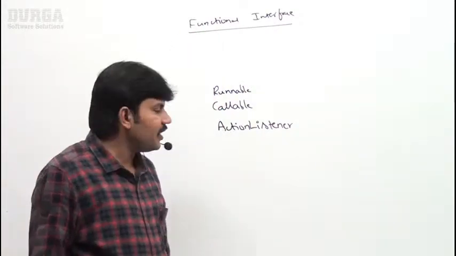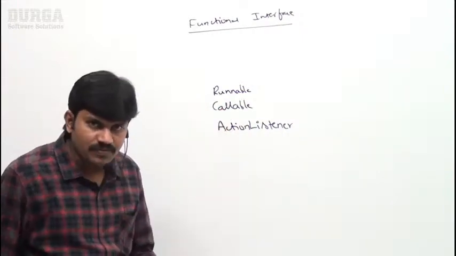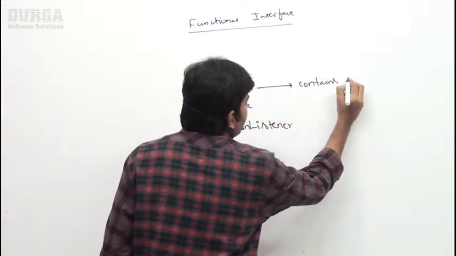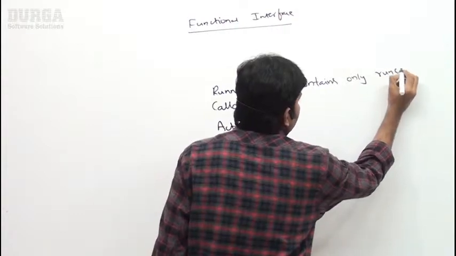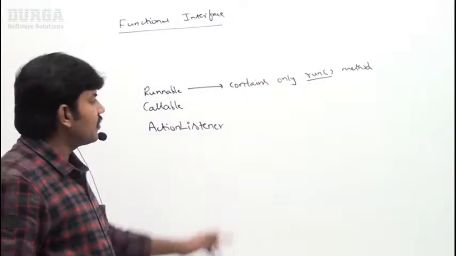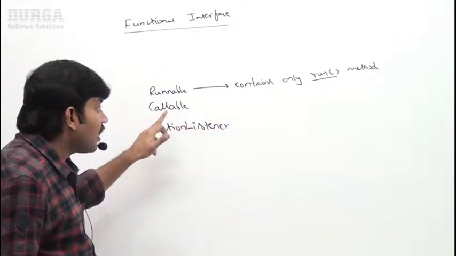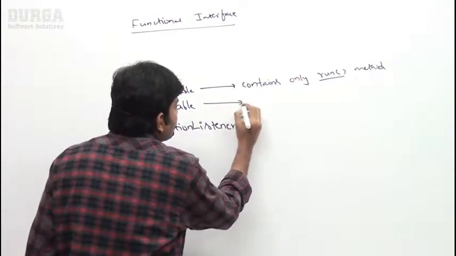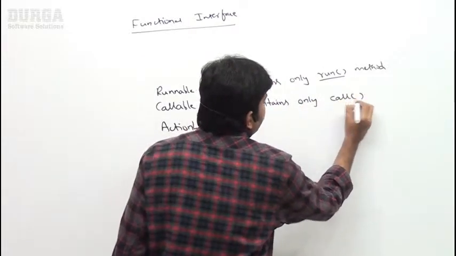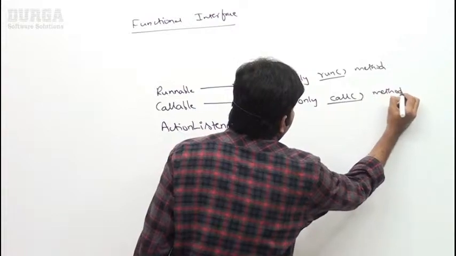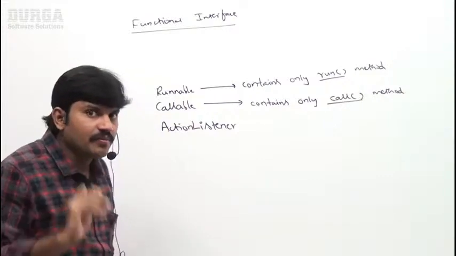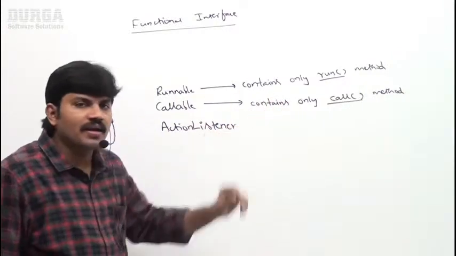Why am I saying these are functional interfaces? Very simple. Runnable contains only the run method. It contains only one method, which is run. Next, Callable contains only one method. What is that method? The call method. In multi-threading, in our core Java classes, I discussed the difference between Runnable and Callable, a very important concept.